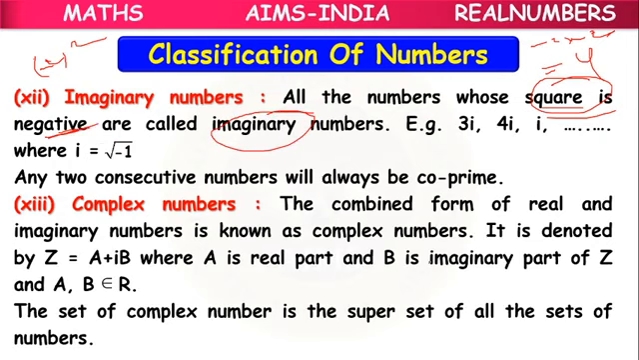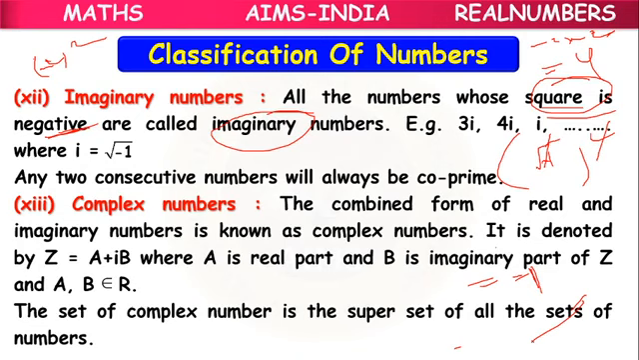Means suppose here in root we have -1. Already in the root a negative number is there. If you do the square, the root cancels. What will be remaining? -1 will be remaining. So these are imaginary numbers.